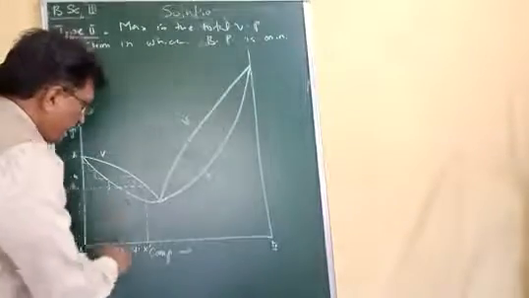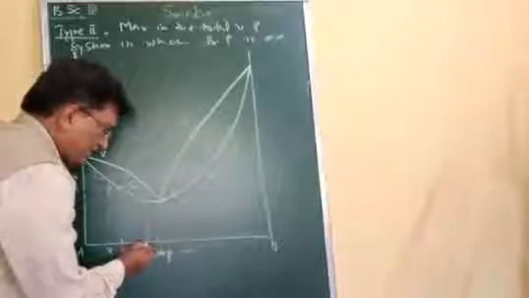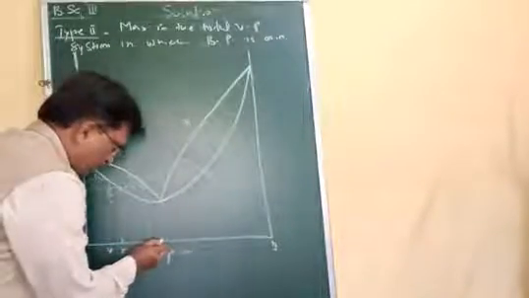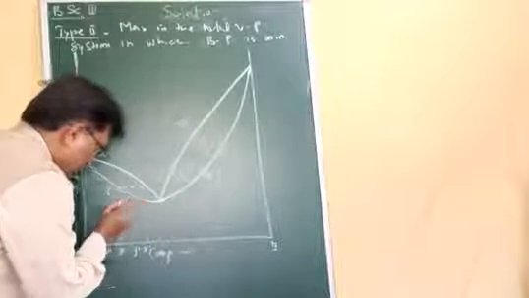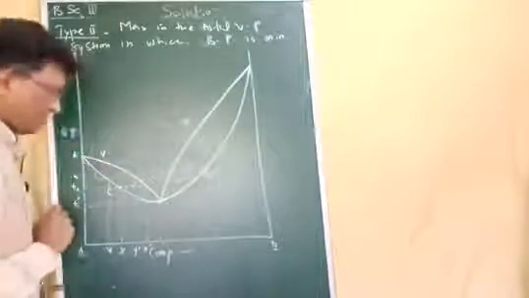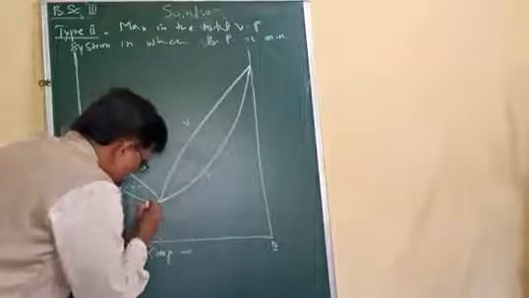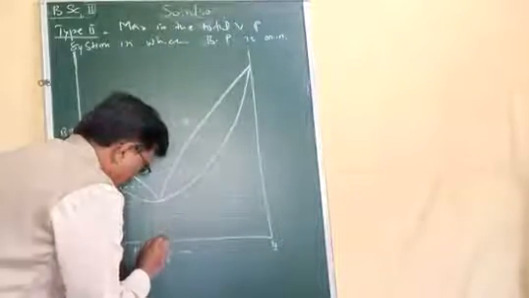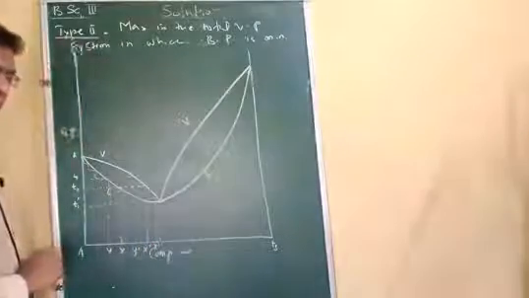Now if we consider the first condensate, that is X dash, and if you take that condensate in a distillation flask and heat it, then what will happen? The temperature will increase, and the solution will boil at temperature T1 dash. Vapor coming off will have this composition, and if you condense these vapors, the condensate will have composition X2 dash.